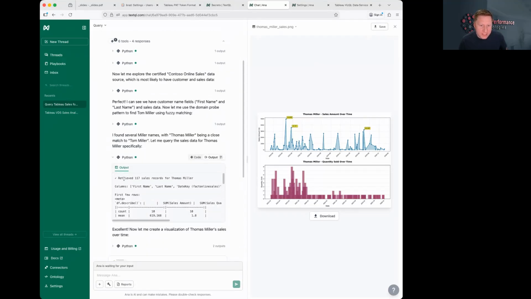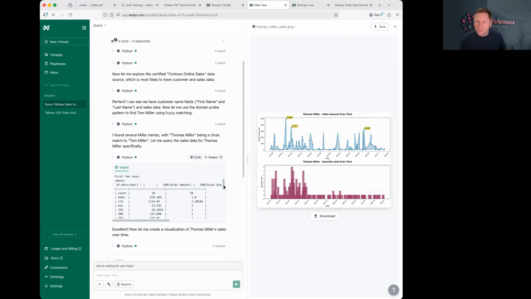And then it retrieved the 117 sales records for Thomas Miller by taking the relevant information and just selecting from the VDS API what fields it needed. So this seems quite similar to how Tableau would do it as well.